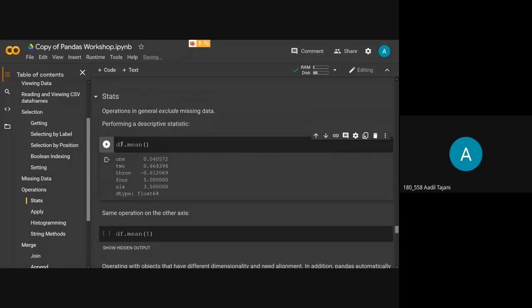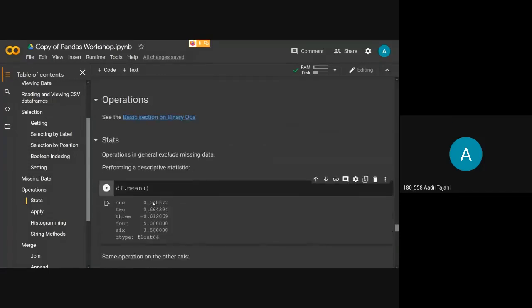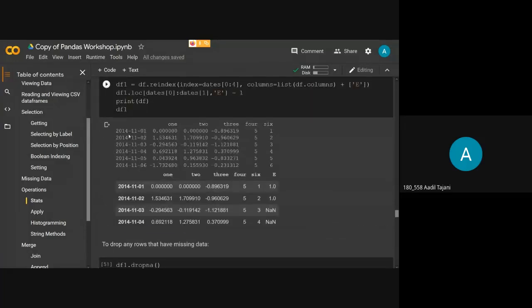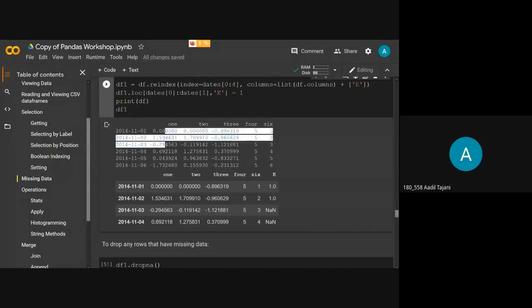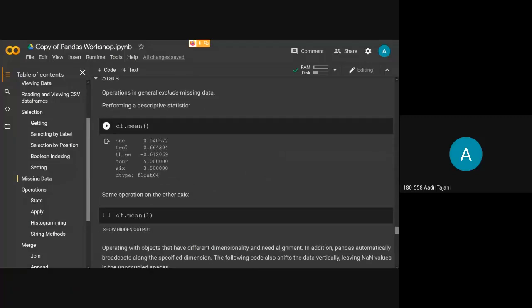Okay, so as you can see here, our columns are 1, 2, 3, 4, 6, and E. In the original data, we have 1, 2, 3, 4, and 6. And when we apply the mean function, we get mean values for each column. So what it has done is it has given us the mean of this whole column, for 1, for 2, for 3. Okay, so this has given us the mean column wise.